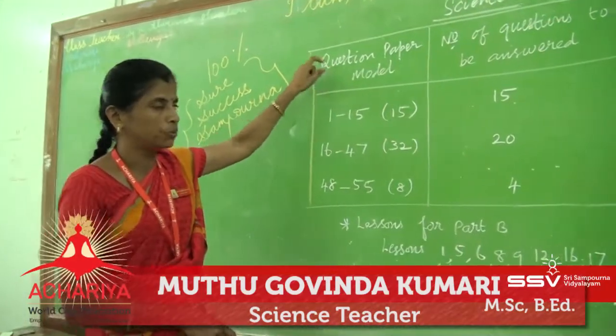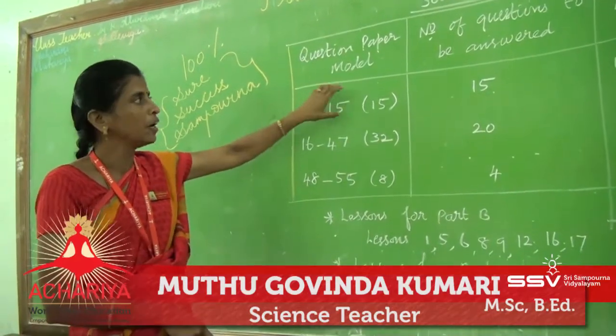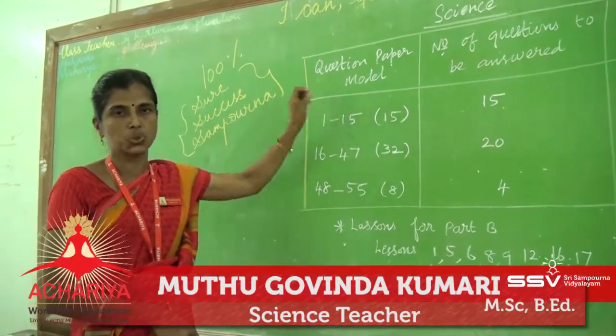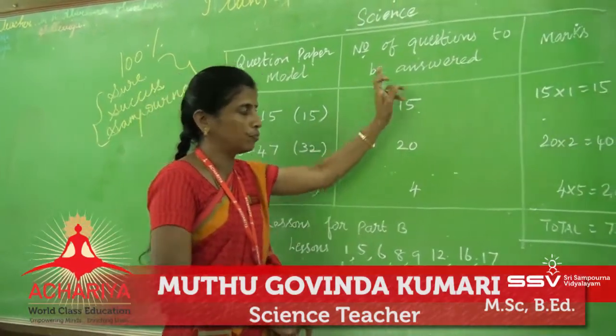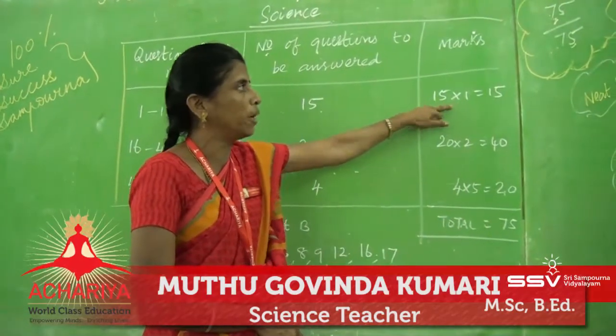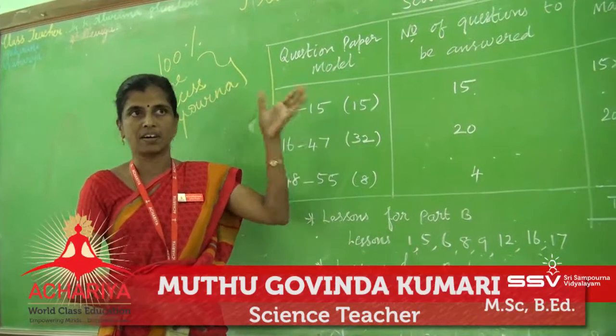See, in the question paper, questions 1 to 15, that is in Part A, are MCQ questions, that is, choose the correct answer. You should answer all the 15 questions. Each carries 1 mark. Out of 15, you should get 15 easily. You can concentrate on all the lessons.